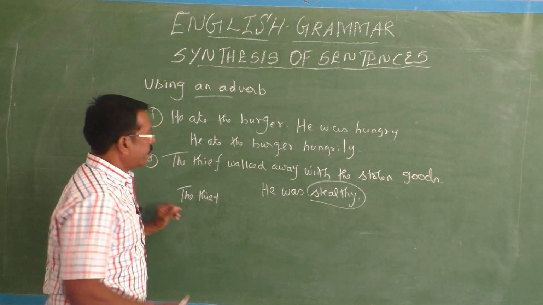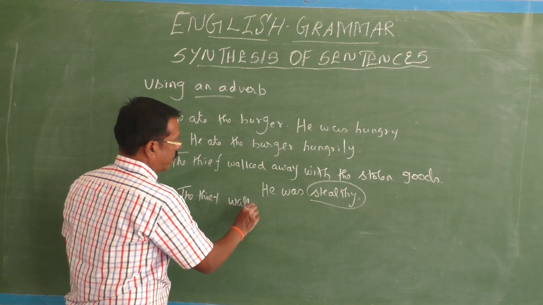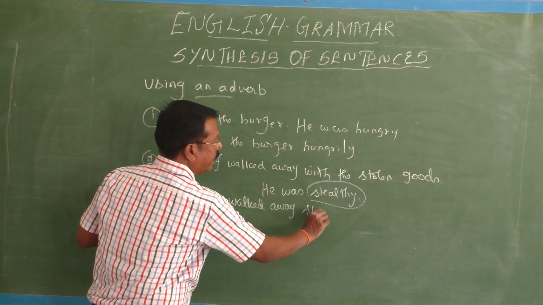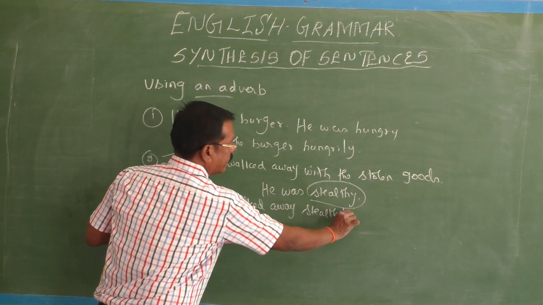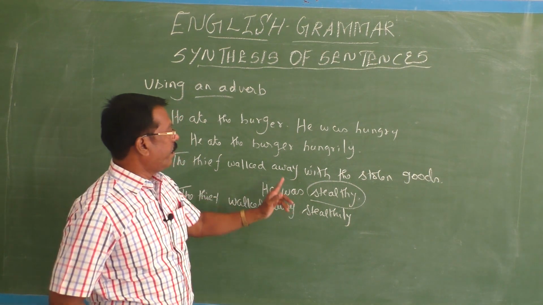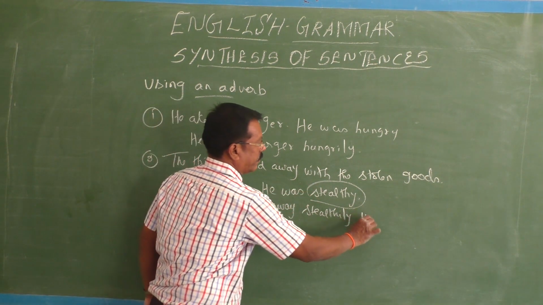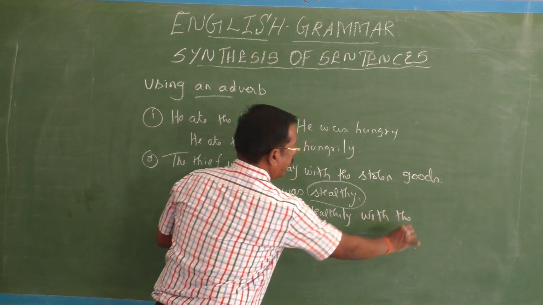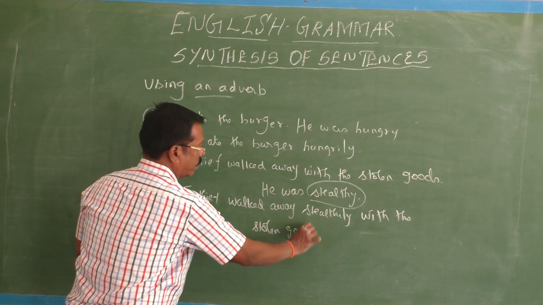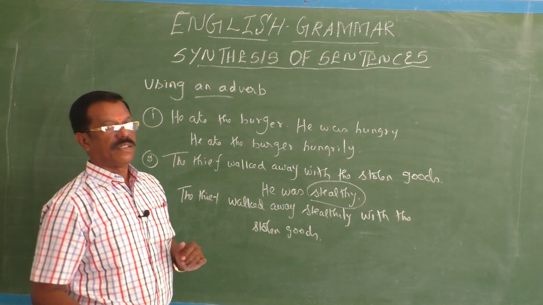So the thief walked away stealthily with the stolen goods. Now you have synthesized.